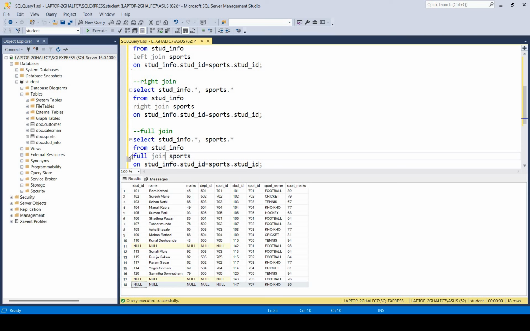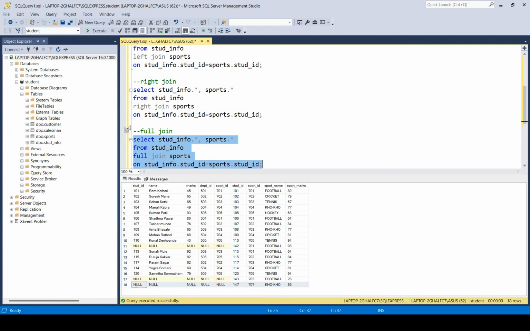And what is the keyword to apply here? Full join. For right join, we have to write right join. These are left join, full join, right join. These are the types of outer join. So instead of left outer join, what I have written over here is left join only. No need to write the outer keyword over here.